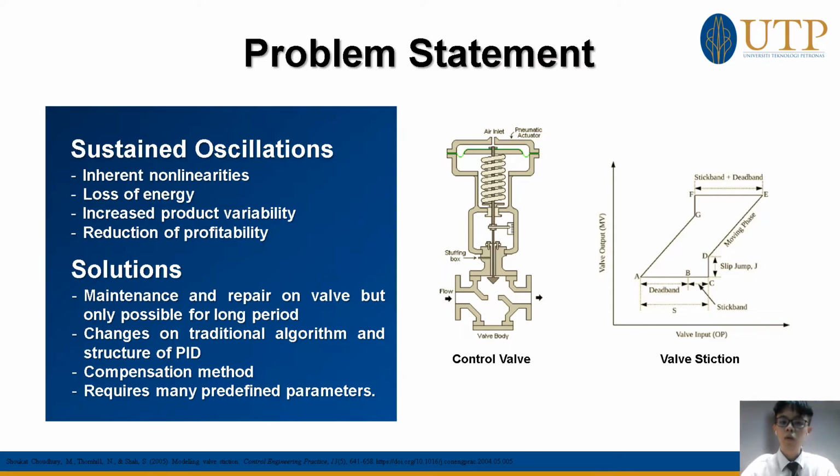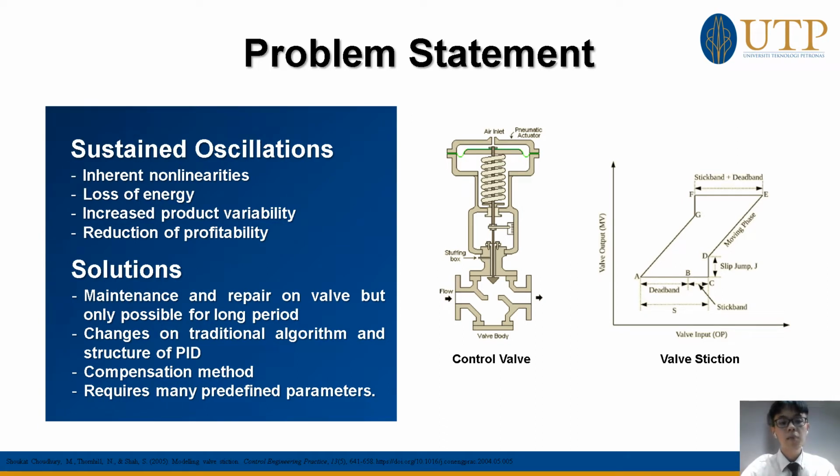The presence of control valve nonlinearities like stiction, backlash and deadband is a major cause of the oscillations in the control loops. Among the types of nonlinearities in control valves, stiction is the most common and one of the long-standing problems in the process industry. The presence of oscillations in the control loop increases the variabilities of the process variables, thus causing inferior quality products, larger rejection rates, increased energy consumptions, reduced average throughput, and decreased profitability.